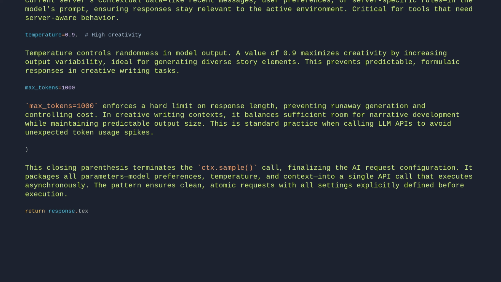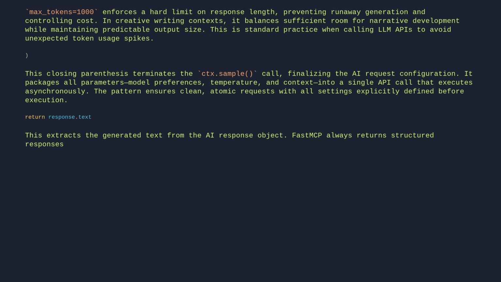Return response.text. This extracts the generated text from the AI response object. FastMCP always returns structured responses, and .text accesses the raw content while ignoring metadata like usage stats or warnings.